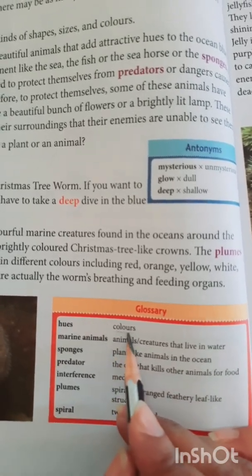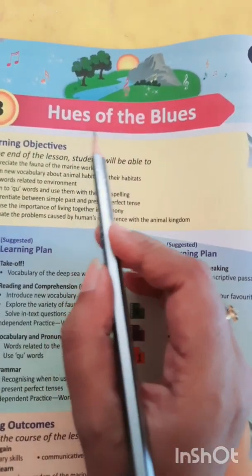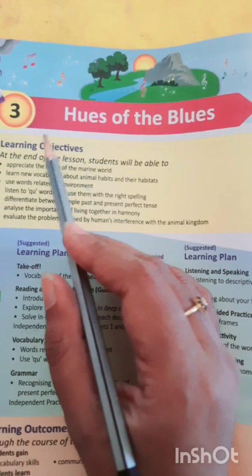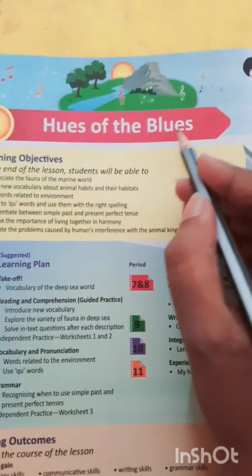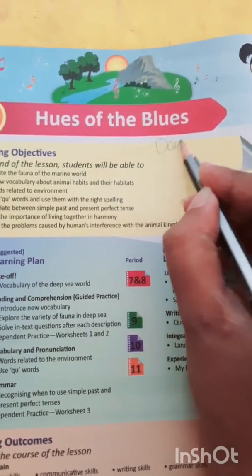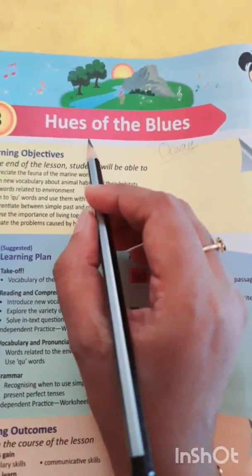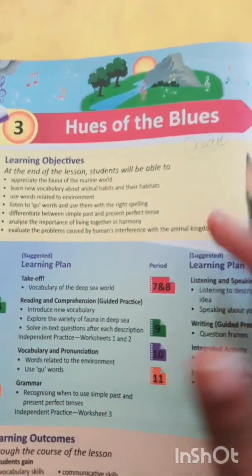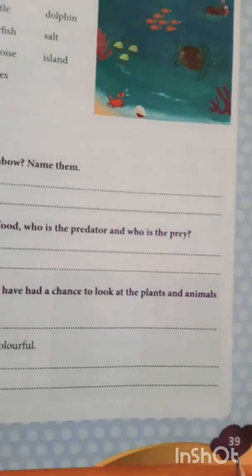What's the meaning of hues? Colors. Very good. And now, once again, what's the title of the lesson? Lesson 3, Hues of the Blues. So, colors of the blues. What are blues here? Blues, ocean. So in this lesson, you are going to learn about some colorful creatures that are living in the ocean. Before we read the lesson, I'll have you turn to page number 39.